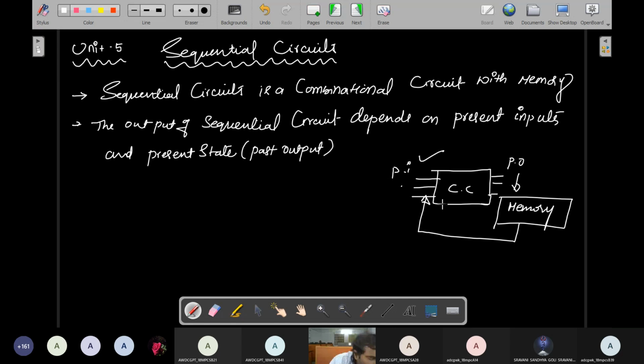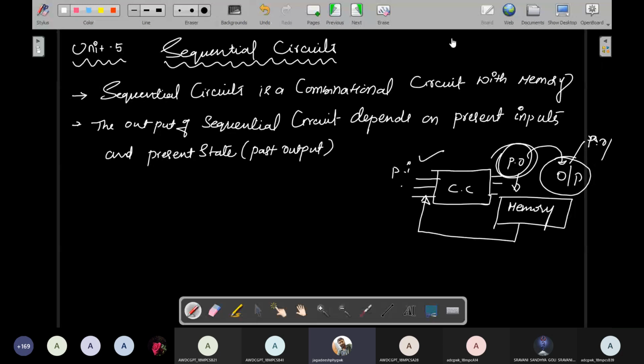So taking these memory outputs as inputs once again, the combinational circuit delivers another output. This is our present output, with reference to the past output. That is the situation. Please note, everybody.